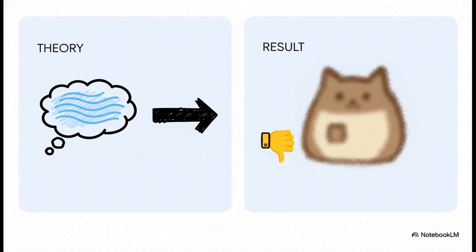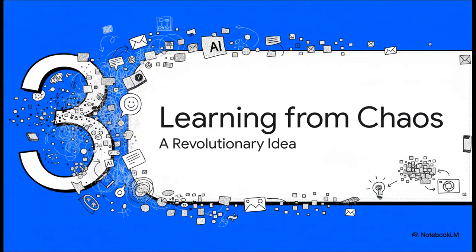Well, there was one big problem. When you actually tried to use that formula to generate new images, all you got were these blurry, super simplified blobs. It turns out reality is just a whole lot more complicated and detailed than just being smooth. So clearly the whole guessing game was a total dead end. It just wasn't working. And that's when a completely revolutionary new idea hit the scene.